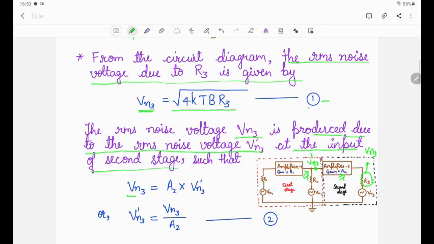So we can write Vn3 is equal to A2 multiplied by Vn3 dash, because we know that A2, the voltage gain, is equal to output voltage over input voltage. Output voltage is Vn3 and input voltage is Vn3 dash. So Vn3 is equal to A2, the voltage gain of the second amplifier, multiplied by Vn3 dash. Or we can write Vn3 dash is equal to Vn3 divided by A2. This is equation number 2.